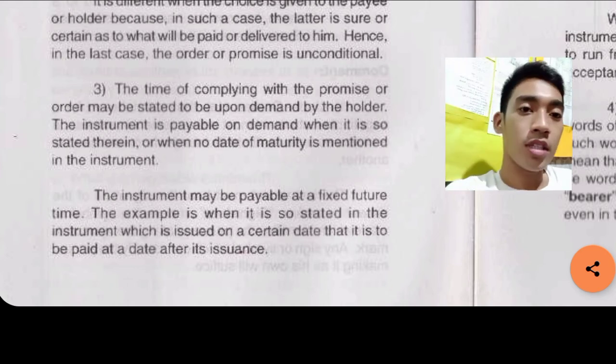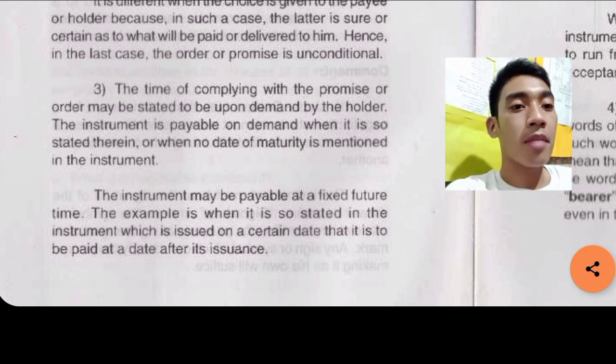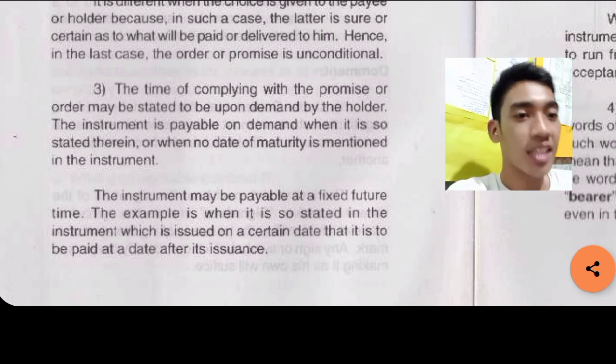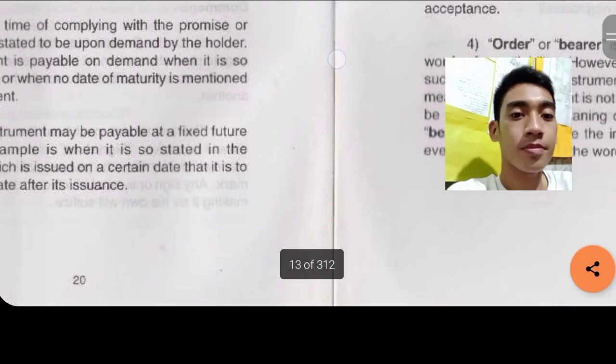And also, if there is no date fixed, then it's a demand, but the instrument may also be payable at a fixed future time. The example is when it is so stated in the instrument, which is issued on a certain date, that it is to be paid at a date after its issuance.